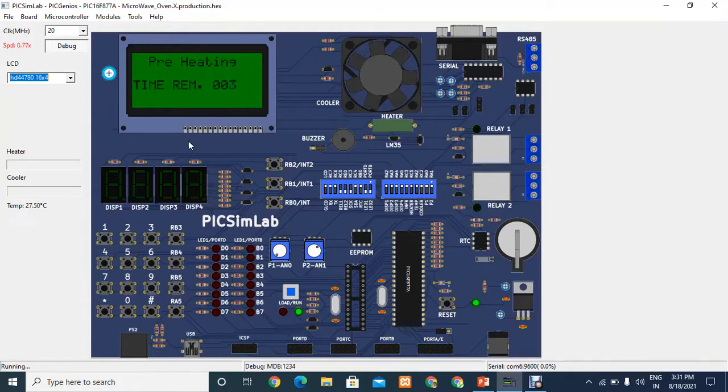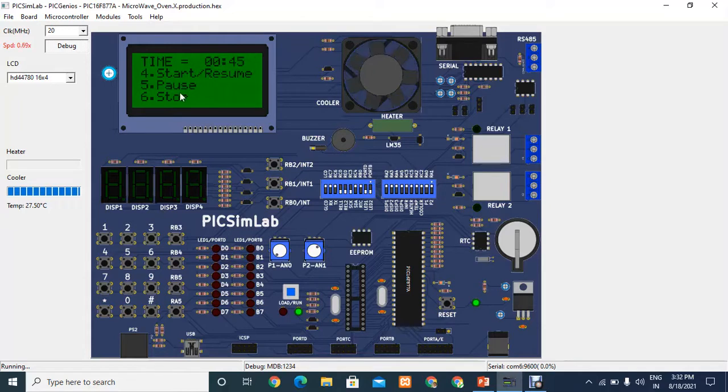Preheating is going to be done. See, the CLCD is displaying and asking us to enter the time to cook the food. Let me enter 20 seconds to show how other options work. Let me enter. And you can increase the time by pressing start, that is the 4 key.